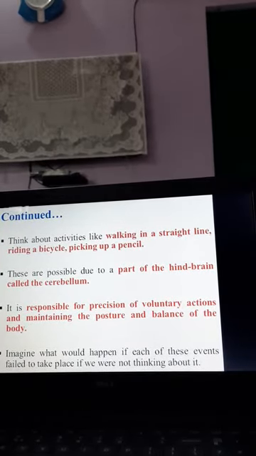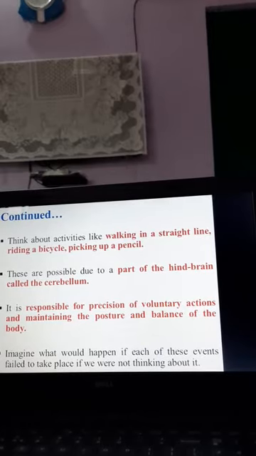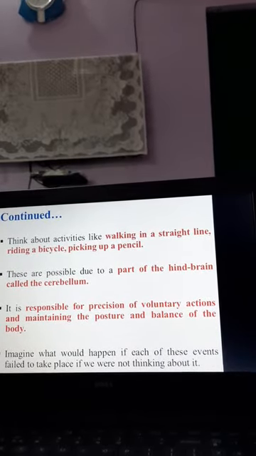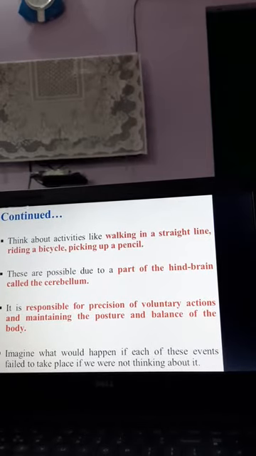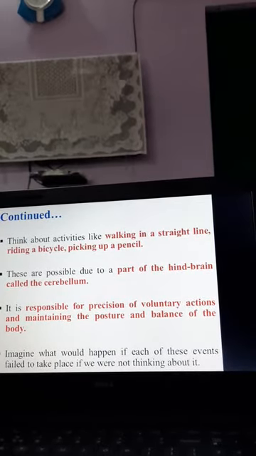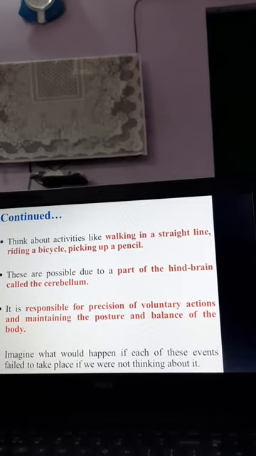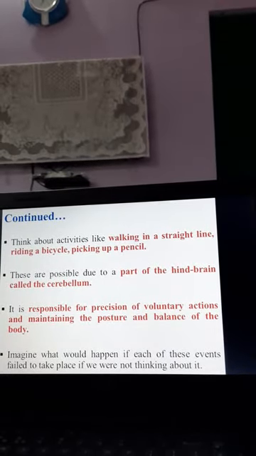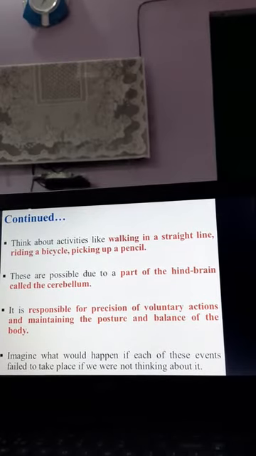Cerebellum does what? Cerebellum is responsible for precision of voluntary actions, those actions which we tend to do but are now part of our day-to-day practice, and it also helps in maintaining the posture and balance of the body.